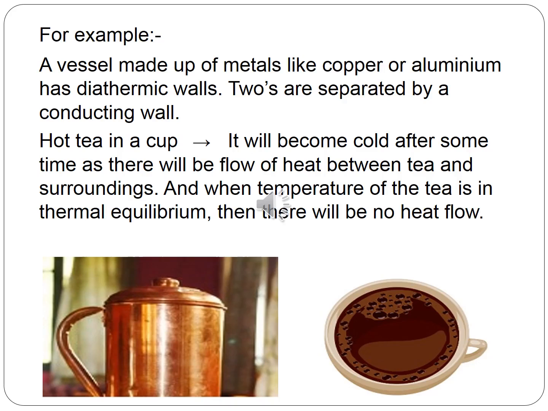For example, a vessel made up of metals like copper or aluminium has diathermic walls. Here, the system and surroundings are separated by a conducting wall. As shown in the given figure, it is hot tea in a cup. It will become cold after some time as there will be flow of heat energy between tea and surroundings. And when the tea is in thermal equilibrium, there will be no flow of heat energy.